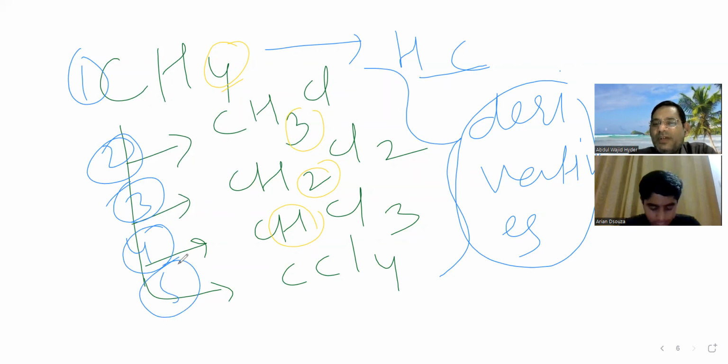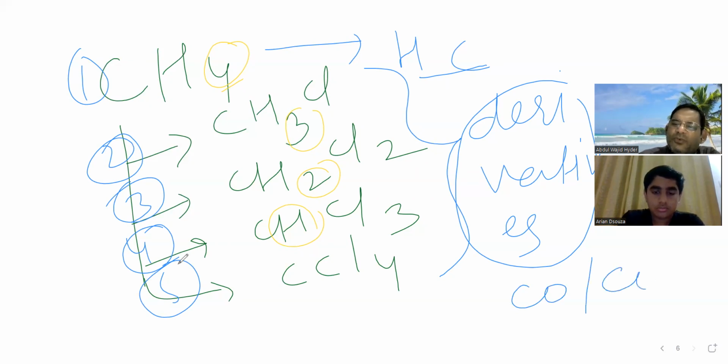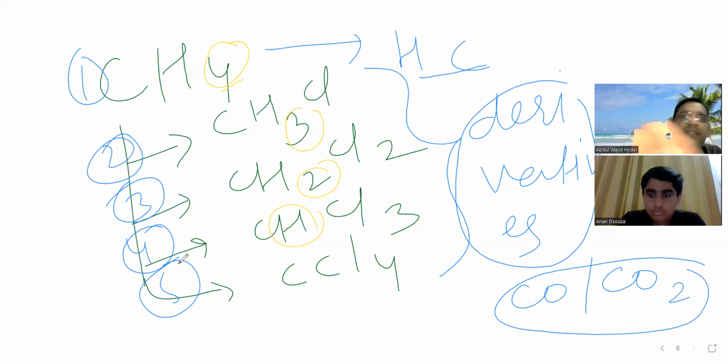Now, in the second definition, you said CO and CO2 are not organic compounds. Why?